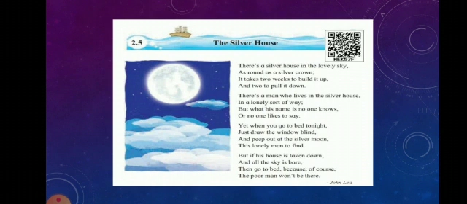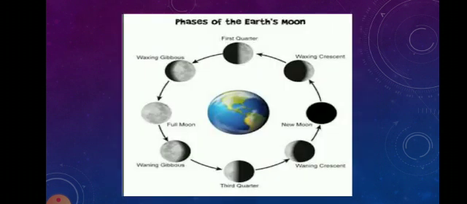So, children, this is the poem. Before starting with the poem explanation, I just want to tell you some scientific terms related to this poem. Let us go through them first, then we will start with the poem. Here you can see the phases of the Earth's moon. Let us go through the names.